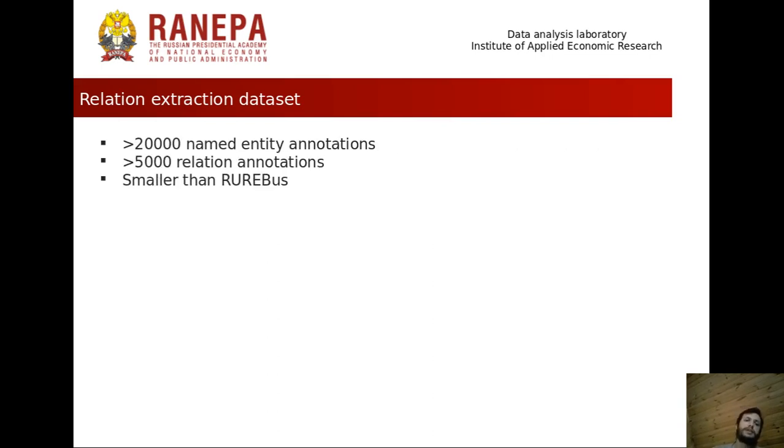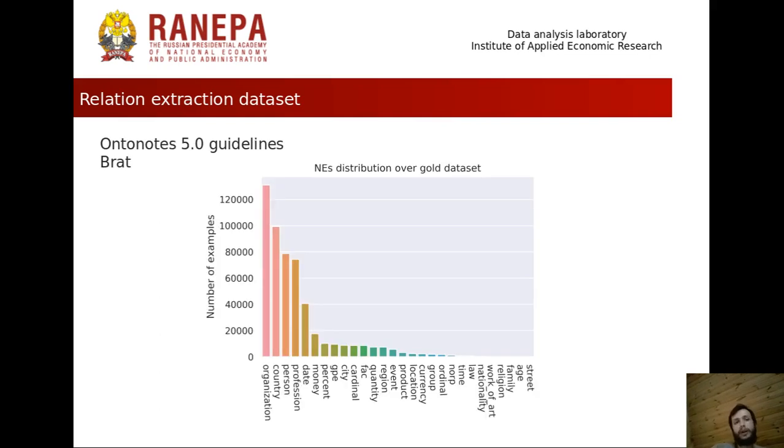All in all, our dataset is smaller than Gordeev's, about which you know, but it is general relation. It contains general semantic relations, and Gordeev's might be problematic to use besides the domain that it was created for. However, Gordeev's may be better than our dataset for benchmarking. We stuck to OntoNotes 5 guidelines. We used BRAT for annotation.